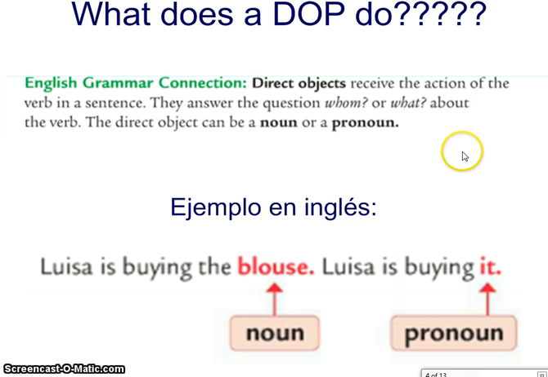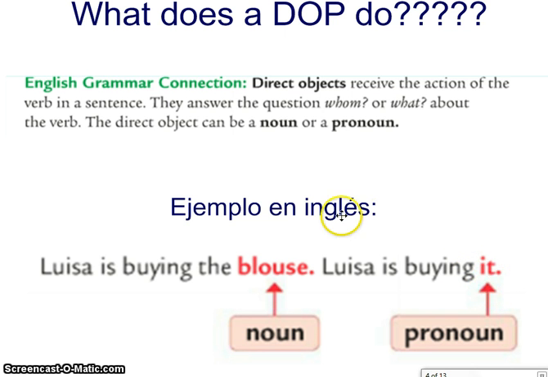First of all, direct objects receive the action of the verb in the sentence. They answer the question whom or what about the verb. The direct object can be a noun or a pronoun. Let me show you an example in English. Louisa is buying the blouse. Louisa is buying it. This right here is the direct object pronoun that we were talking about.